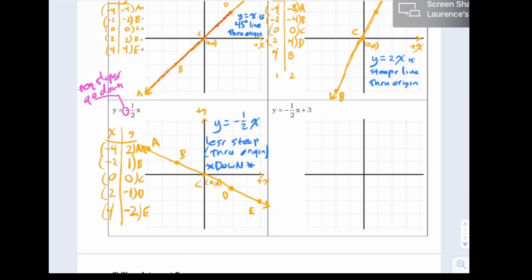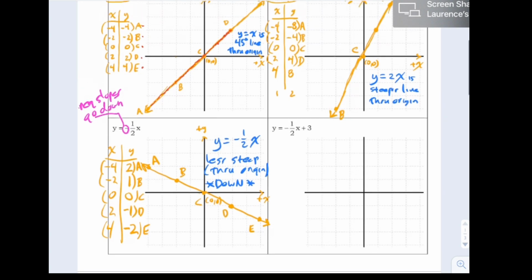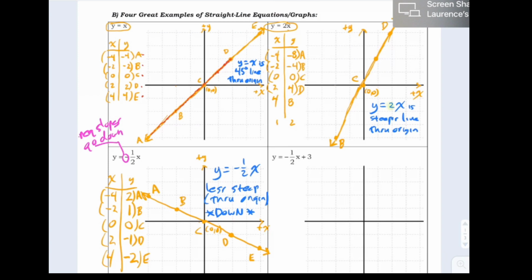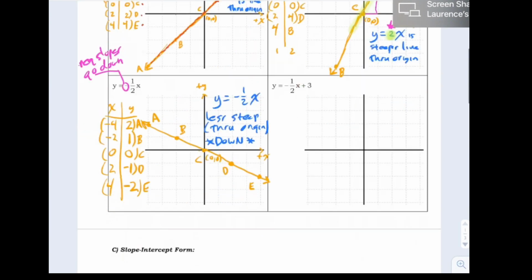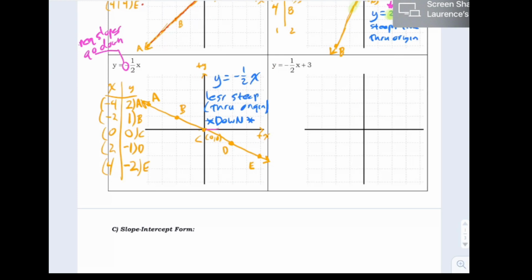So we've got a couple things here. If your x has what's called a coefficient, a 2, not just 1x but 2x, that made it steeper. What's happening is when x goes up by 1, y goes up by 2 because of the 2. When x goes up by 1, y goes up by 2 again because of the 2. And here, when x goes up by 1, y goes down by a half. When x goes up by 1, y goes down by a half.